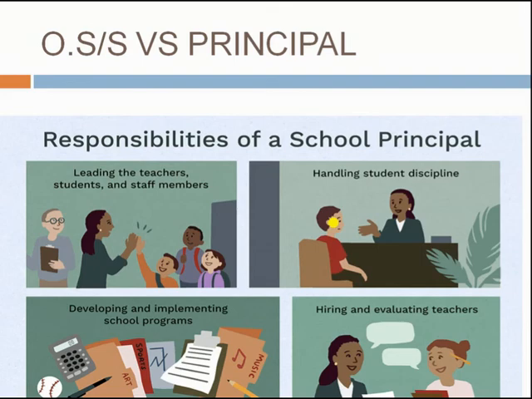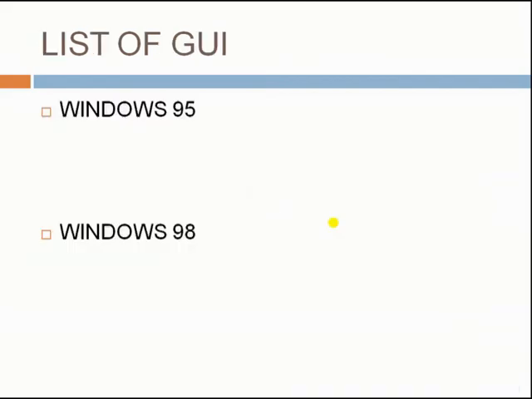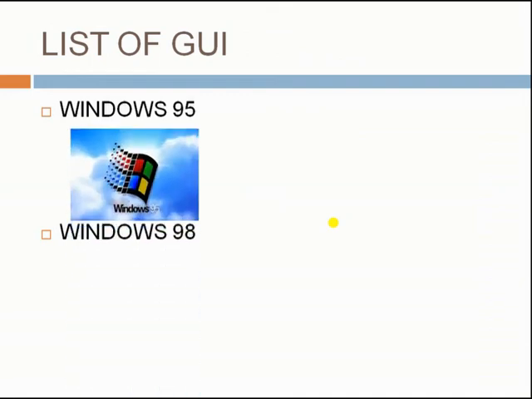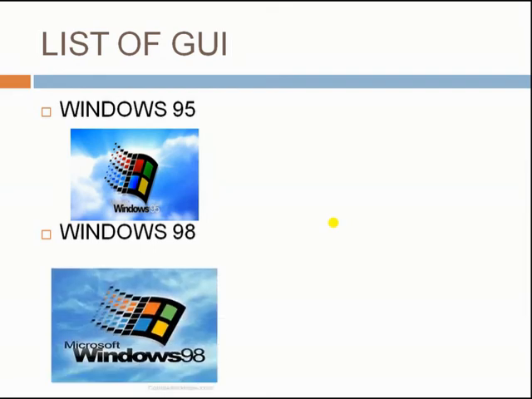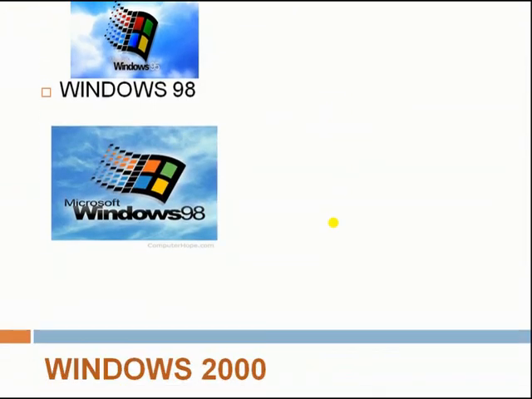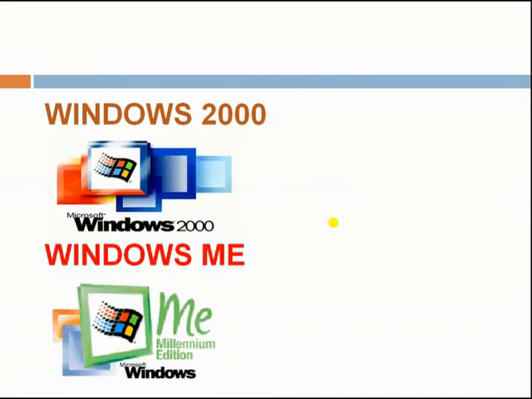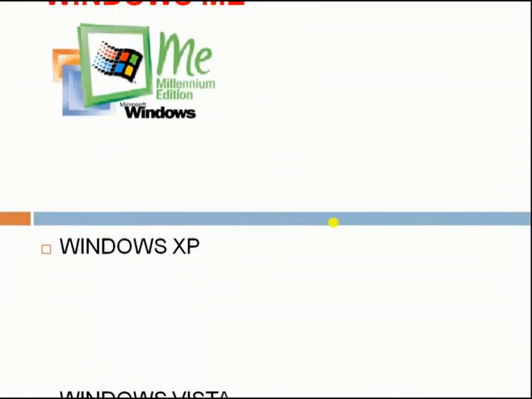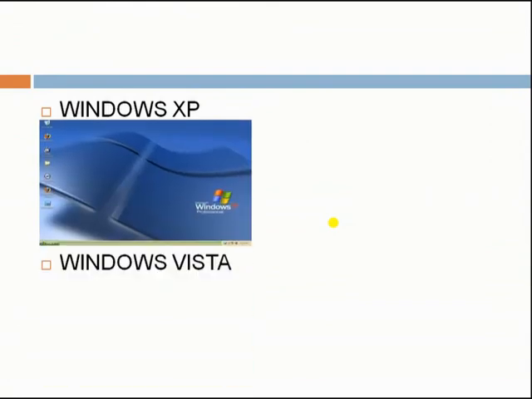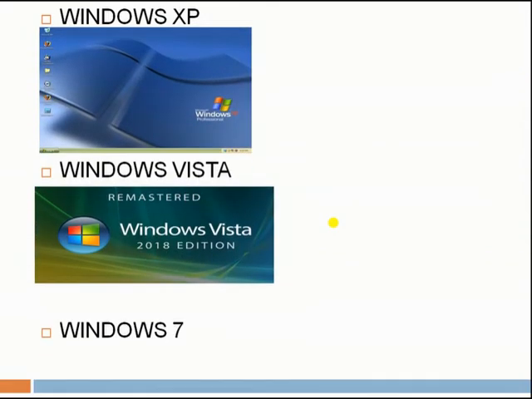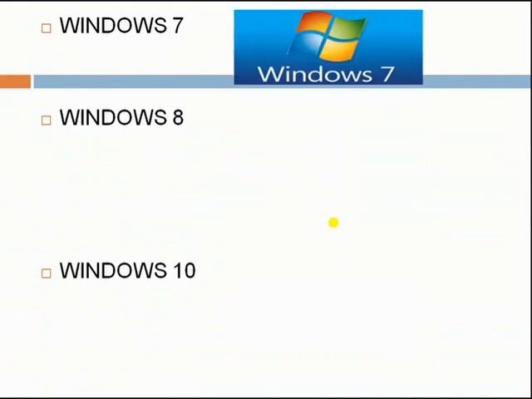There are various types of operating system or graphical user interface. Let us discuss. Windows 95. This is the first operating system. Windows 98, Windows 2000, Windows Millennium Edition, Windows XP, Windows Vista, Windows 7.